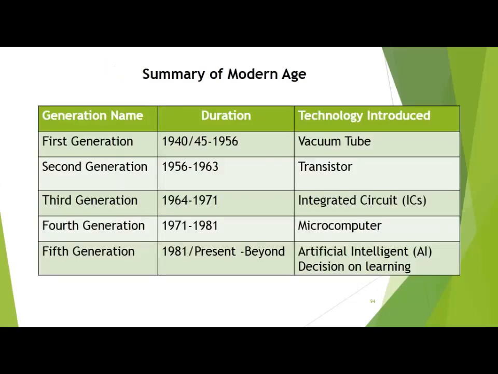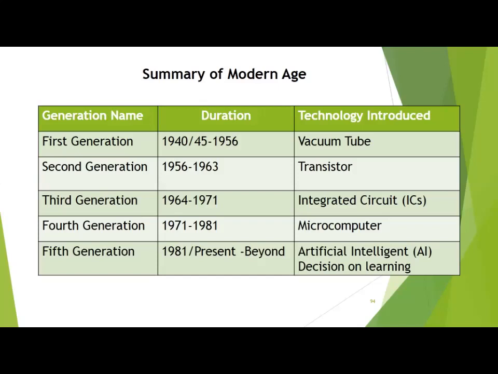This is the summary of modern age. In this, you can see the first generation started 1940 or 45 till 1956, and this first generation has those computers which are based on vacuum tubes. What is a vacuum tube? I'll discuss in the next few slides. Later on, the second generation came, and in this generation, transistor based computers were introduced. So the transistor replaced the vacuum tube. What is a transistor? What is a vacuum tube? I'll discuss in detail in the next few slides. We'll discuss each generation one by one.